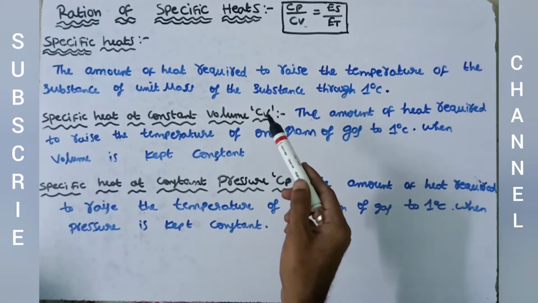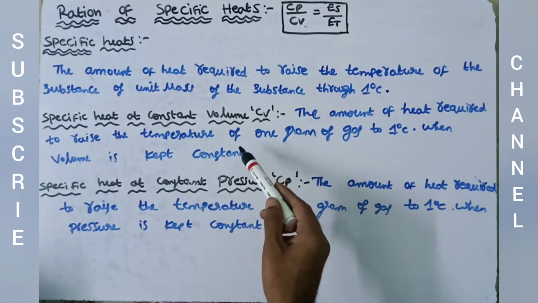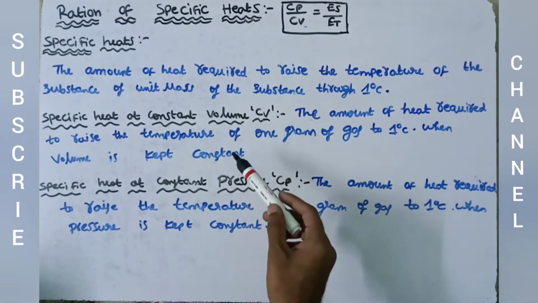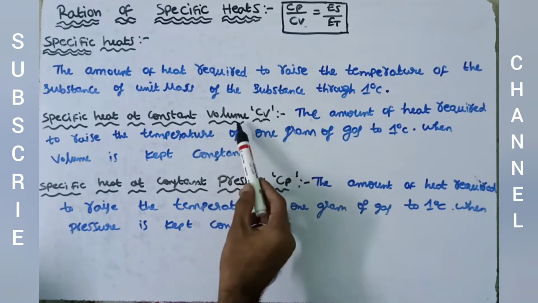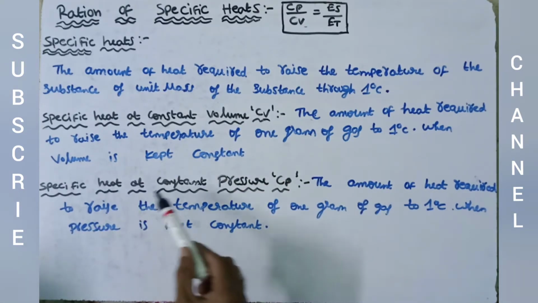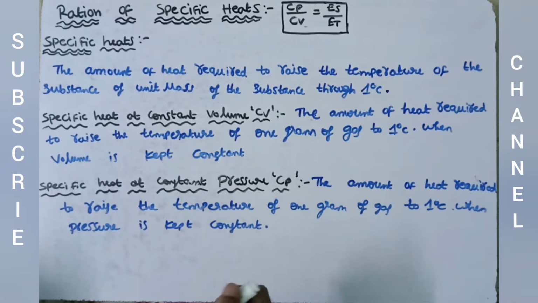The change in volume is also negligible. But in gases, two cases arise: specific heat at constant volume Cv and specific heat at constant pressure Cp, because gases undergo a big change of pressure and volume during the change of temperature.